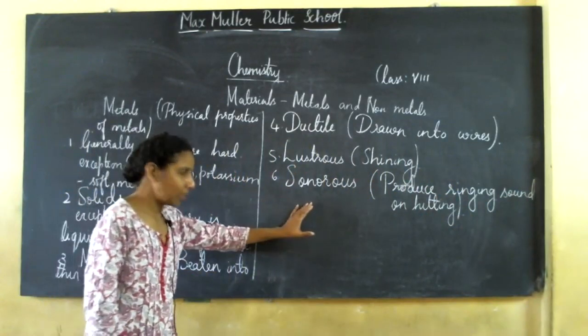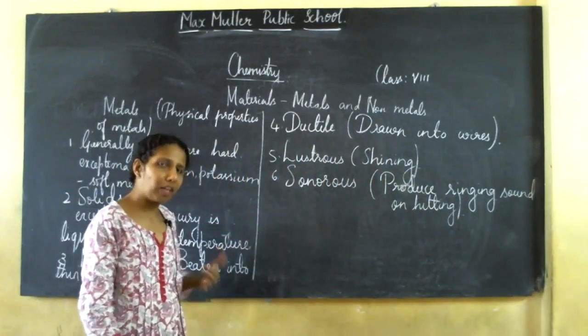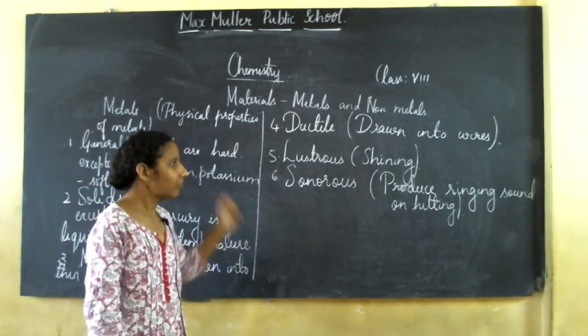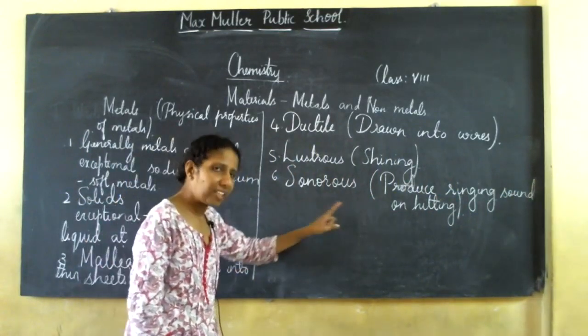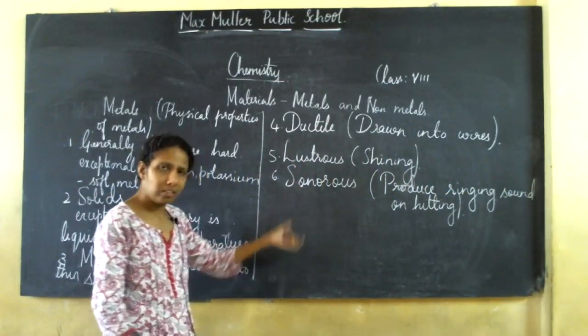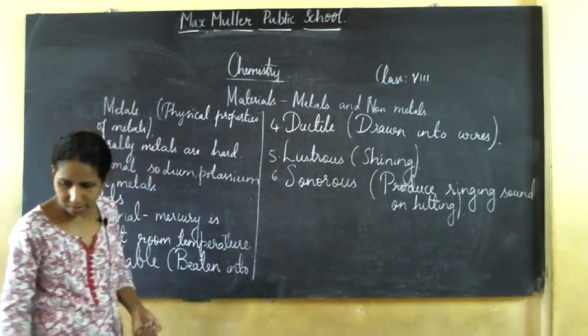Metals are sonorous. If you take an example of aluminium, iron, or copper and hit on them, they produce a ringing sound. So metals are sonorous.